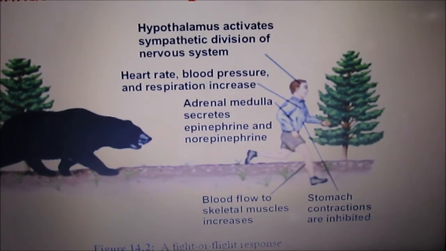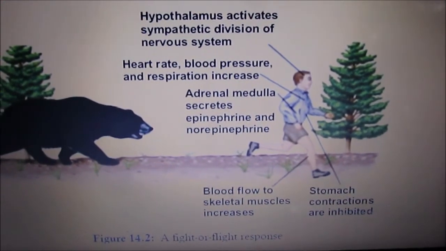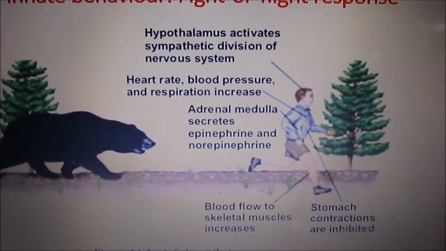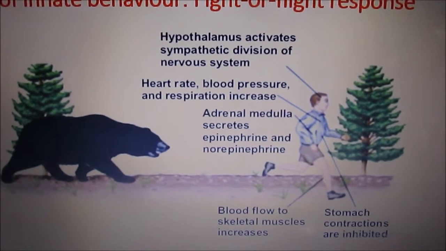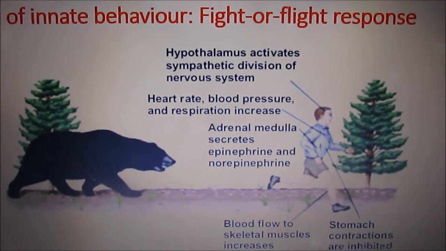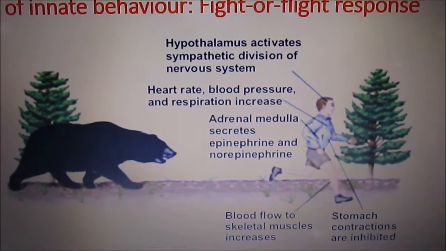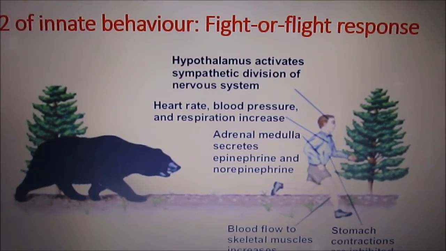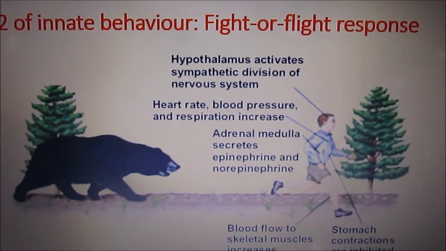By that time the heart is beating very fast, but the stomach does not feel any sense of hunger. So it contracts slowly because of the fear. So when somebody is under fear, he can display energy which we never know where it comes from. Those are some of the examples of innate behavior.